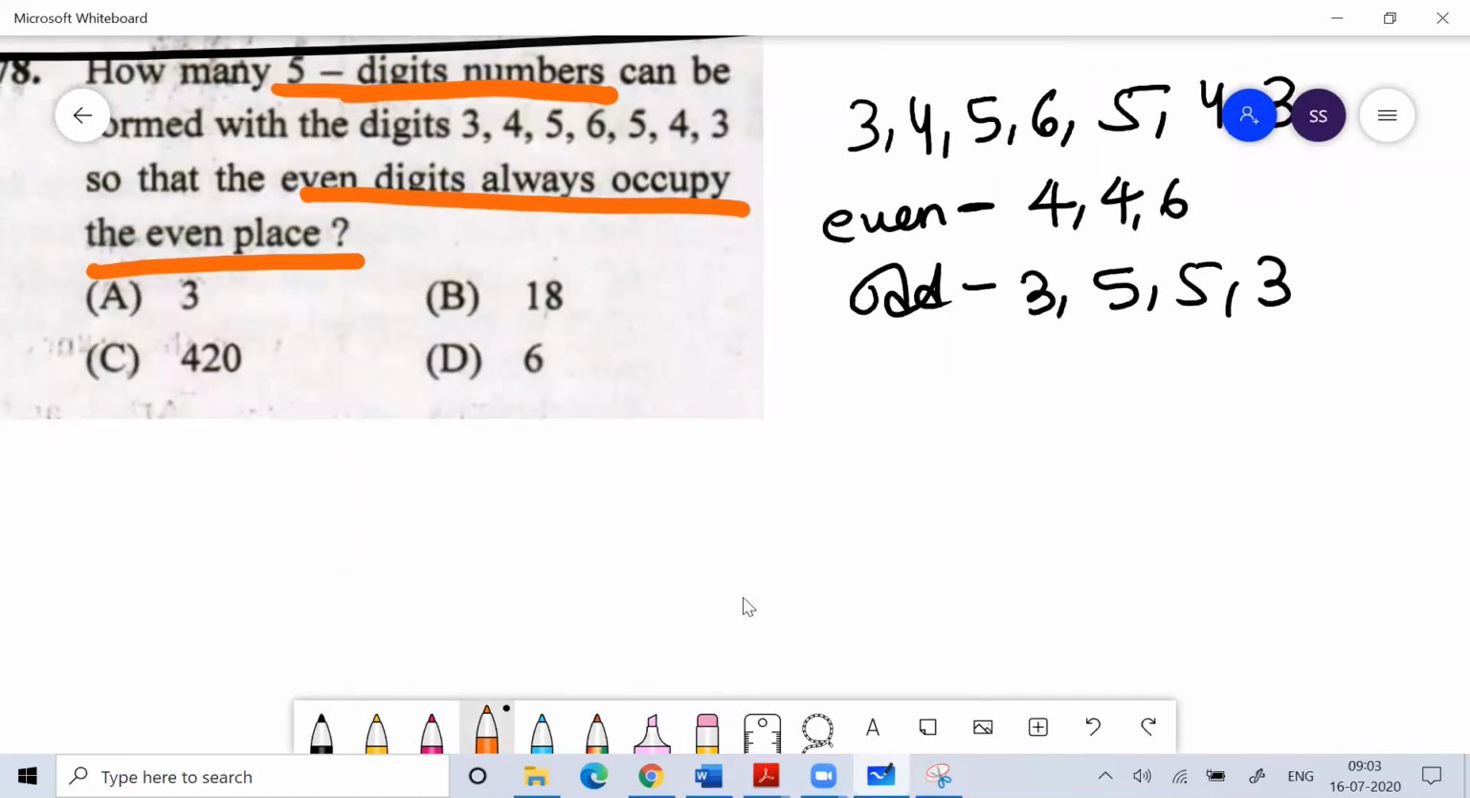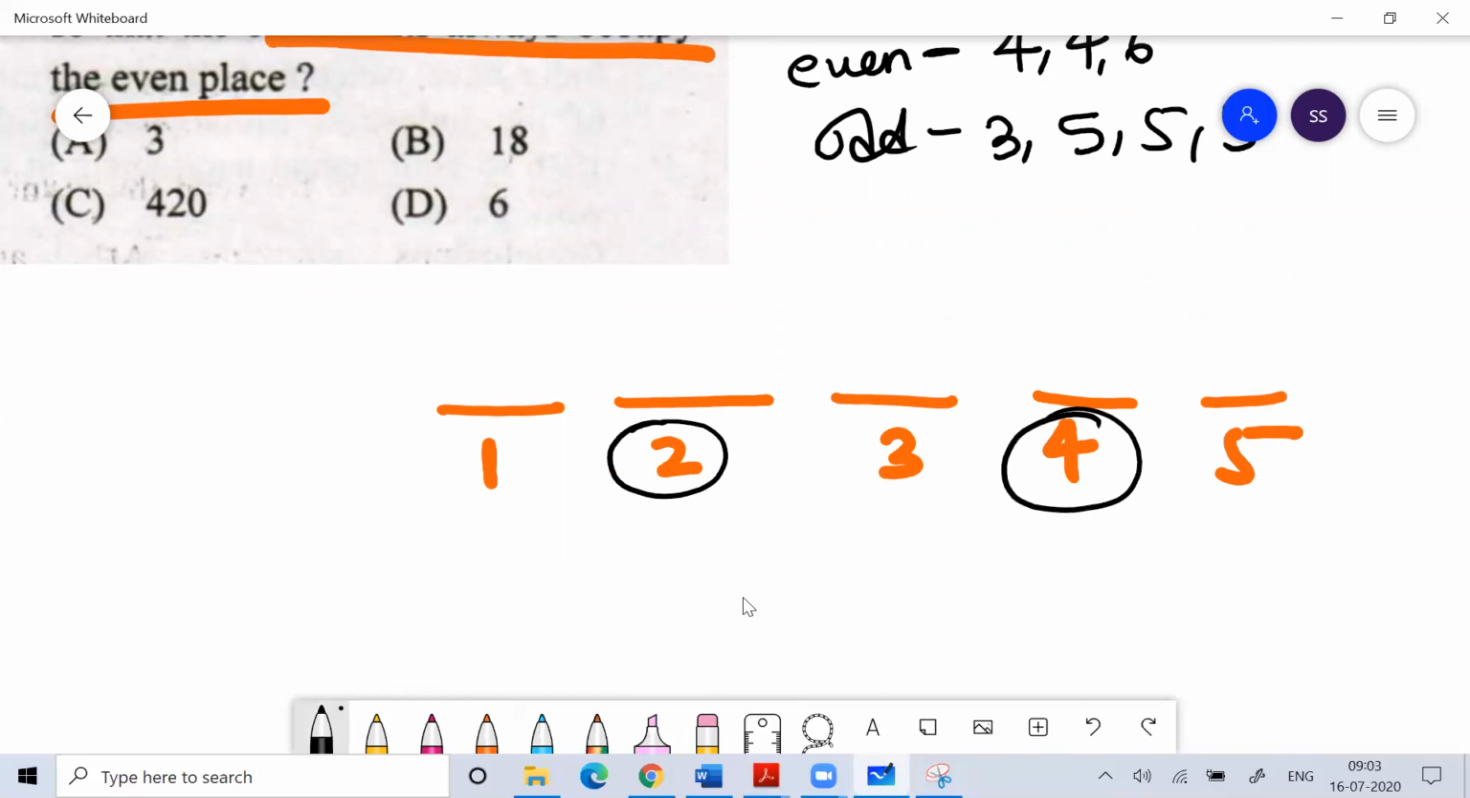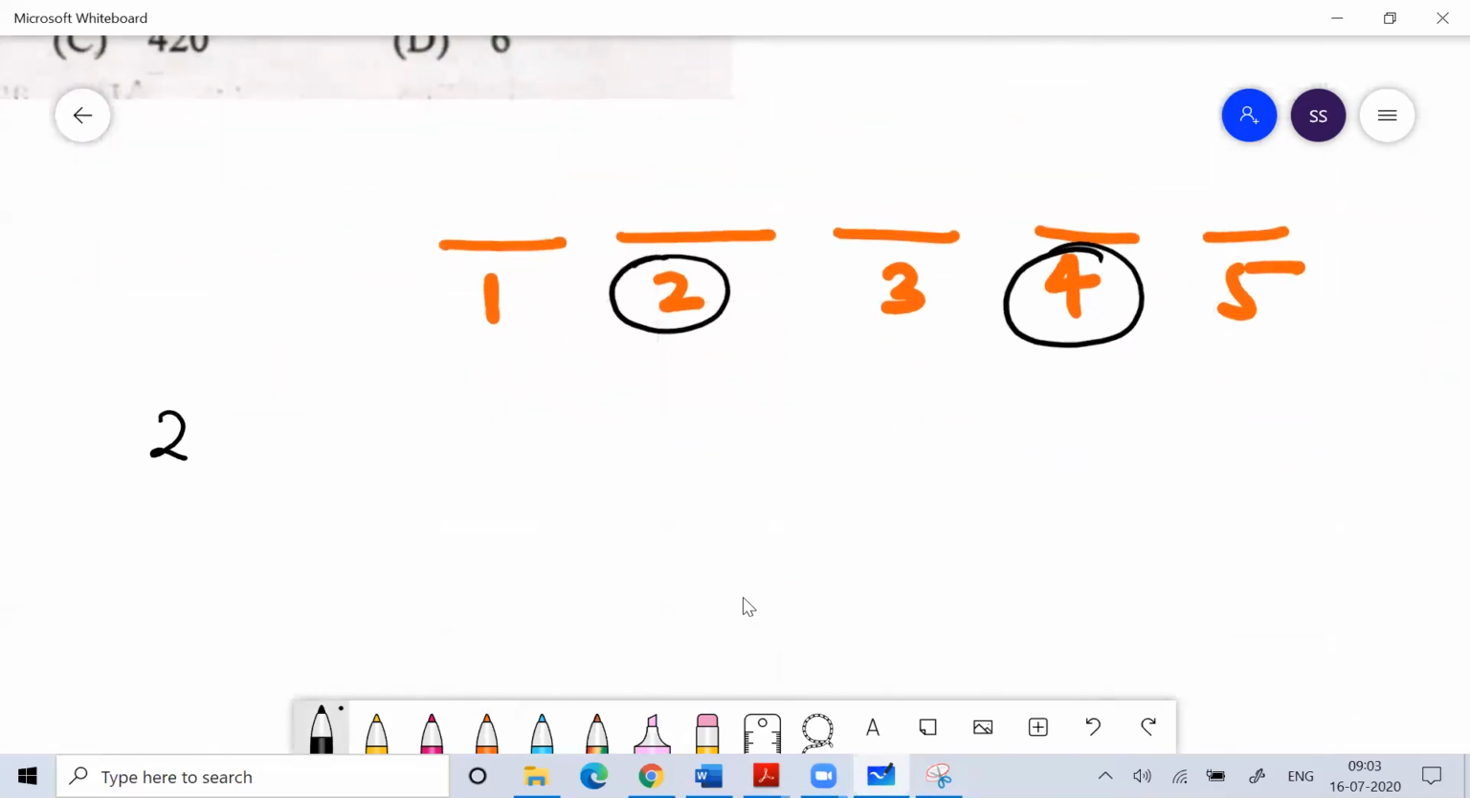So you have to make a 5-digit number. So if a 5-digit number is there, so 1, 2, 3, 4, 5. So how many even places do you have? You have 2 even places. So we have 2 even places.